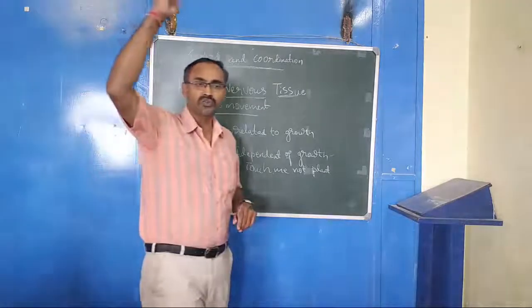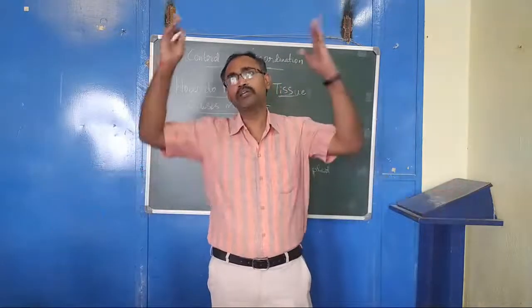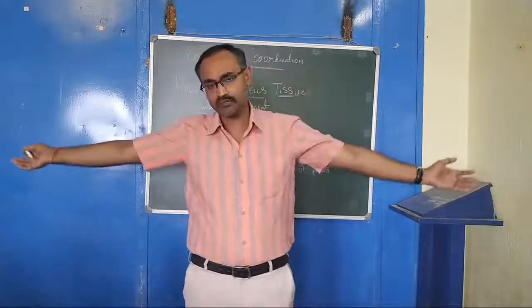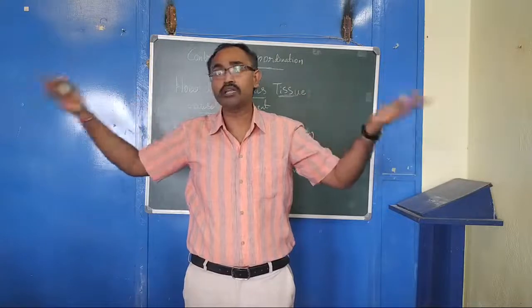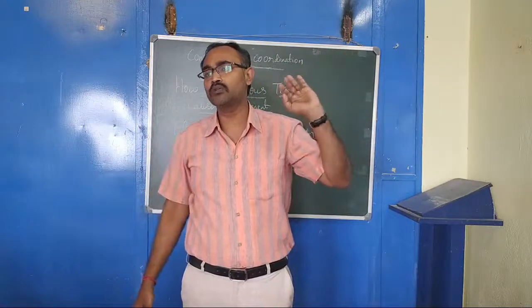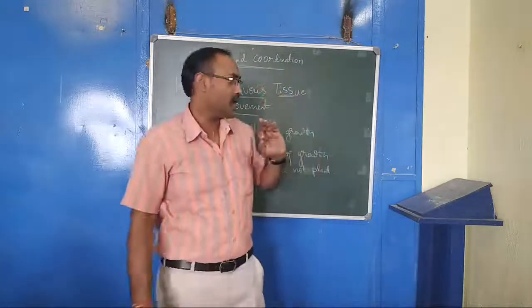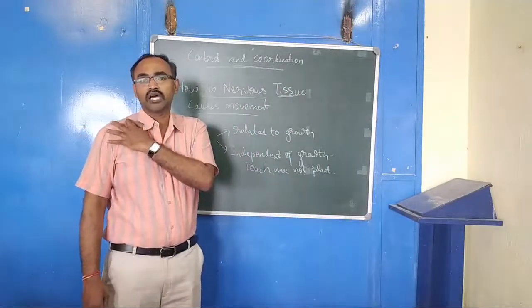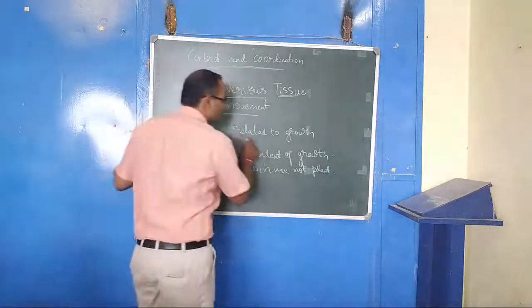So that is, it grows taller, it grows wider. A coconut tree grows taller, a banyan tree grows wider. So these are all related to growth. Okay, so related to growth, how the growth and the movement are related here. So what helps here? So let us understand now related to growth.